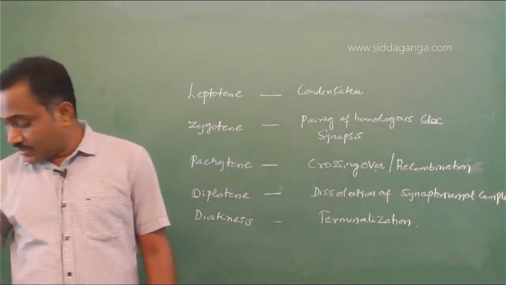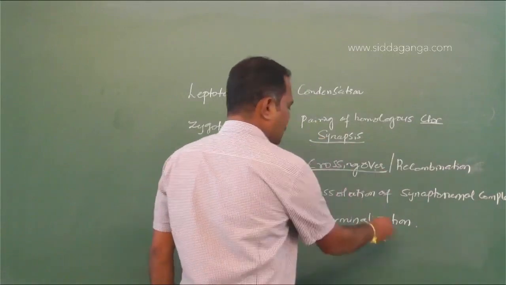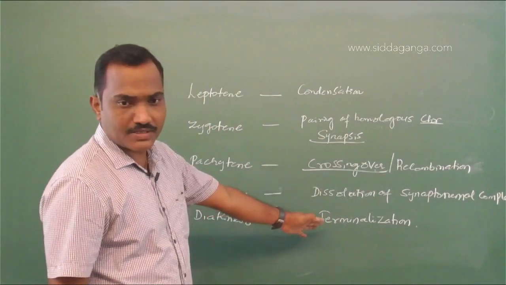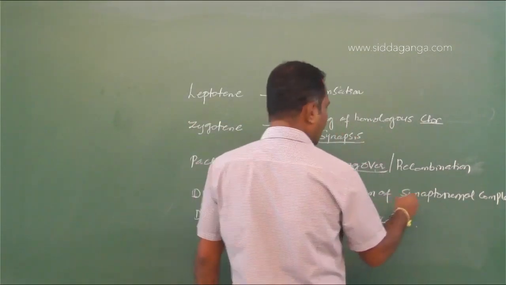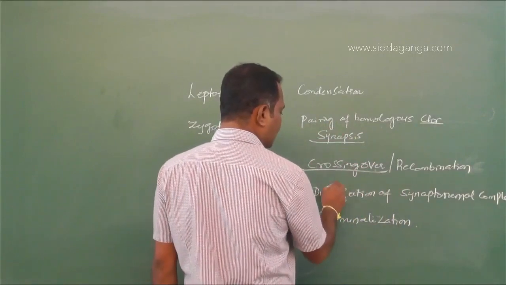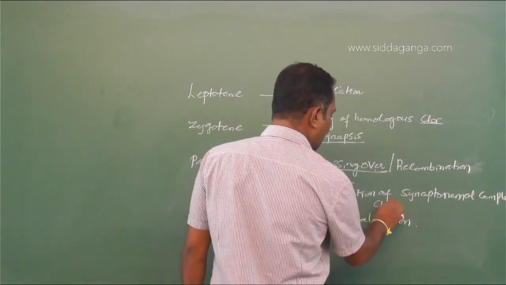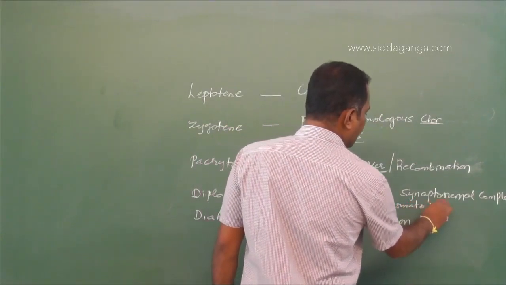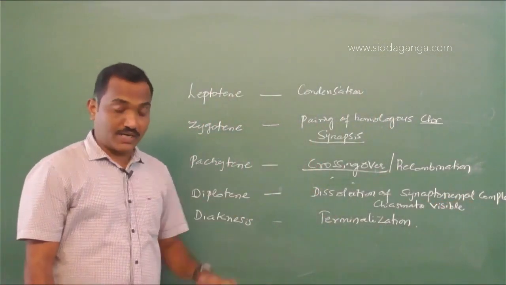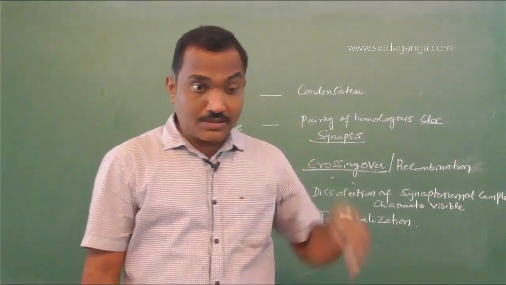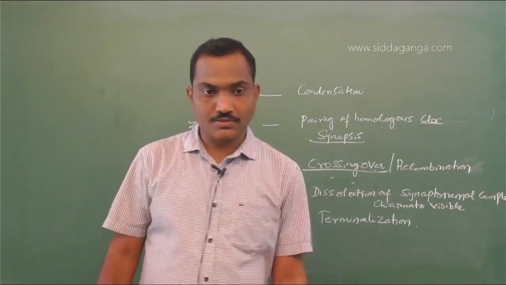So the correct sequence is condensation, first is synapsis, then crossing over, then dissolution of the synaptonemal complex and terminalization. Once crossing over is formed, you can see the chiasmata clearly visible in the diplotene. Chiasmata will be formed during the pachytene only, but it is clearly visible in the diplotene. So first is synapsis, then crossing over, then chiasmata, and last is terminalization. So the first option should be right.